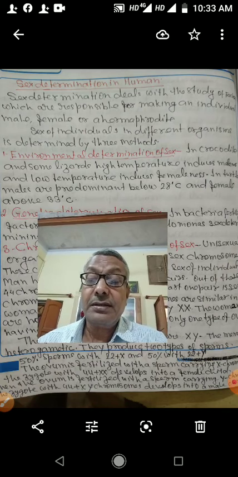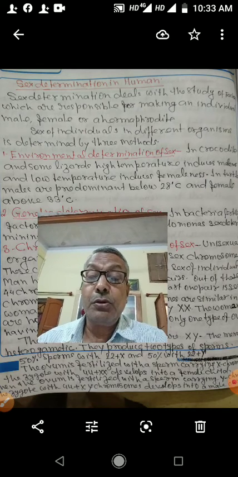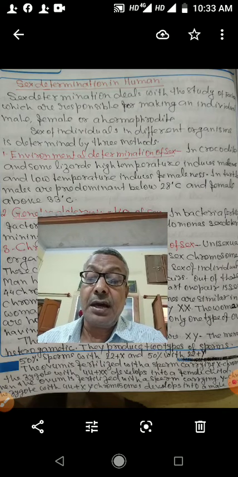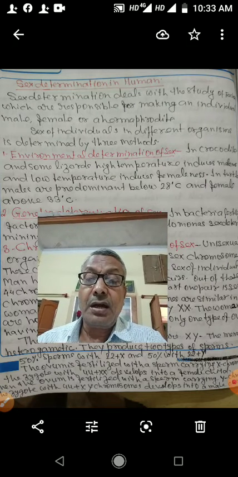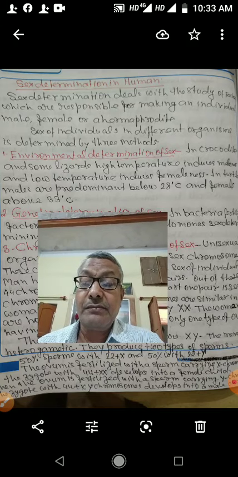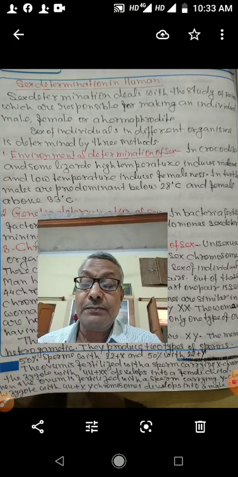Hermaphrodite means in an individual both sex organs are present. Example is earthworm. Earthworm is hermaphrodite because it has male as well as female reproductive system in the same individual.